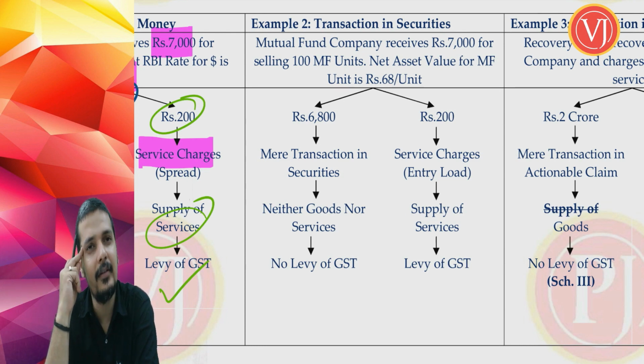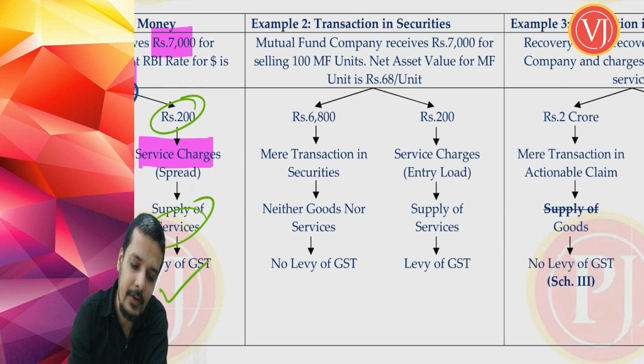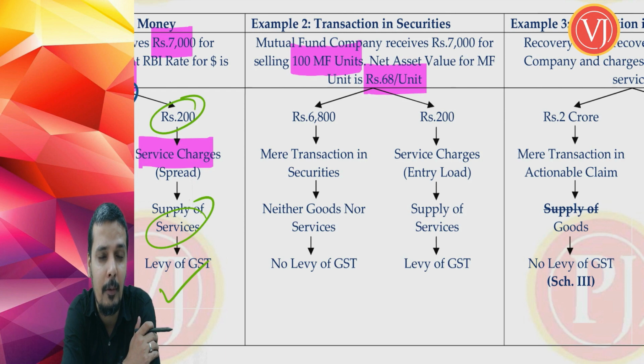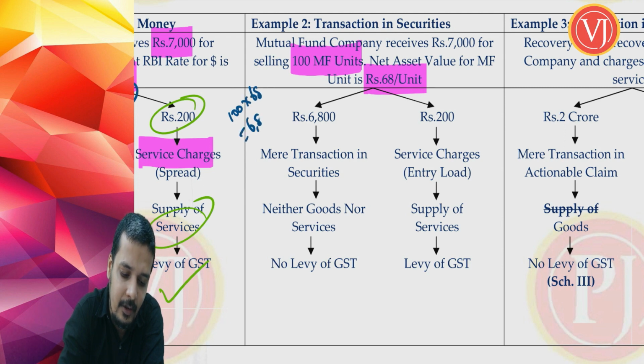Now, when you talk about mutual funds, you have something called as net asset value. The market value of mutual funds, you technically call it as net asset value. You want 100 mutual fund units. You are in need of 100 mutual fund units and the net asset value of mutual fund is 68 rupees per unit, which means that if you want to get 1 unit of mutual fund, you have to pay 68 rupees. But how many units do you require? You require 100 units. Therefore, you end up paying how much? You will be paying 6,800 strictly, correct? Because you require 100 units and the market price for unit is 68, you should have paid 6,800.